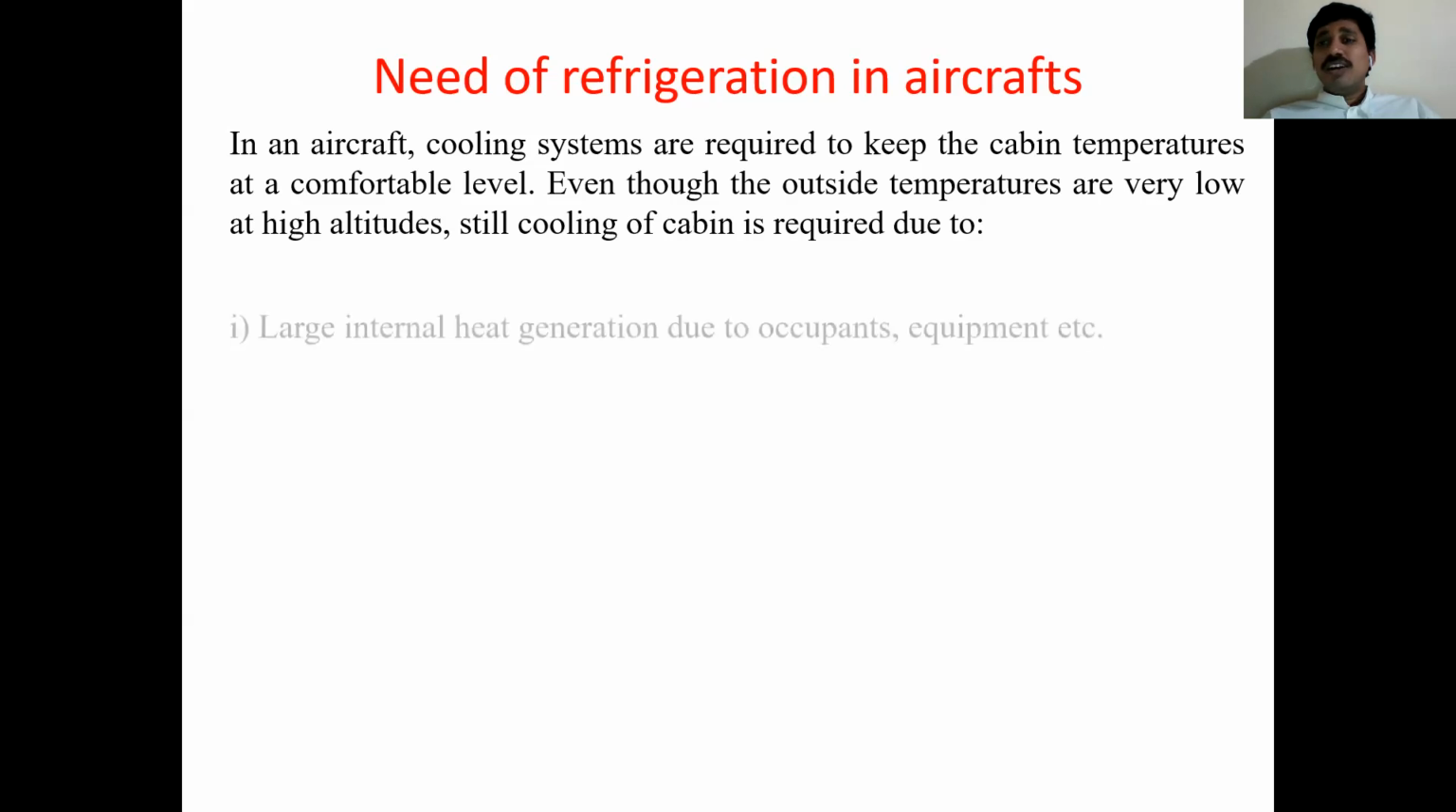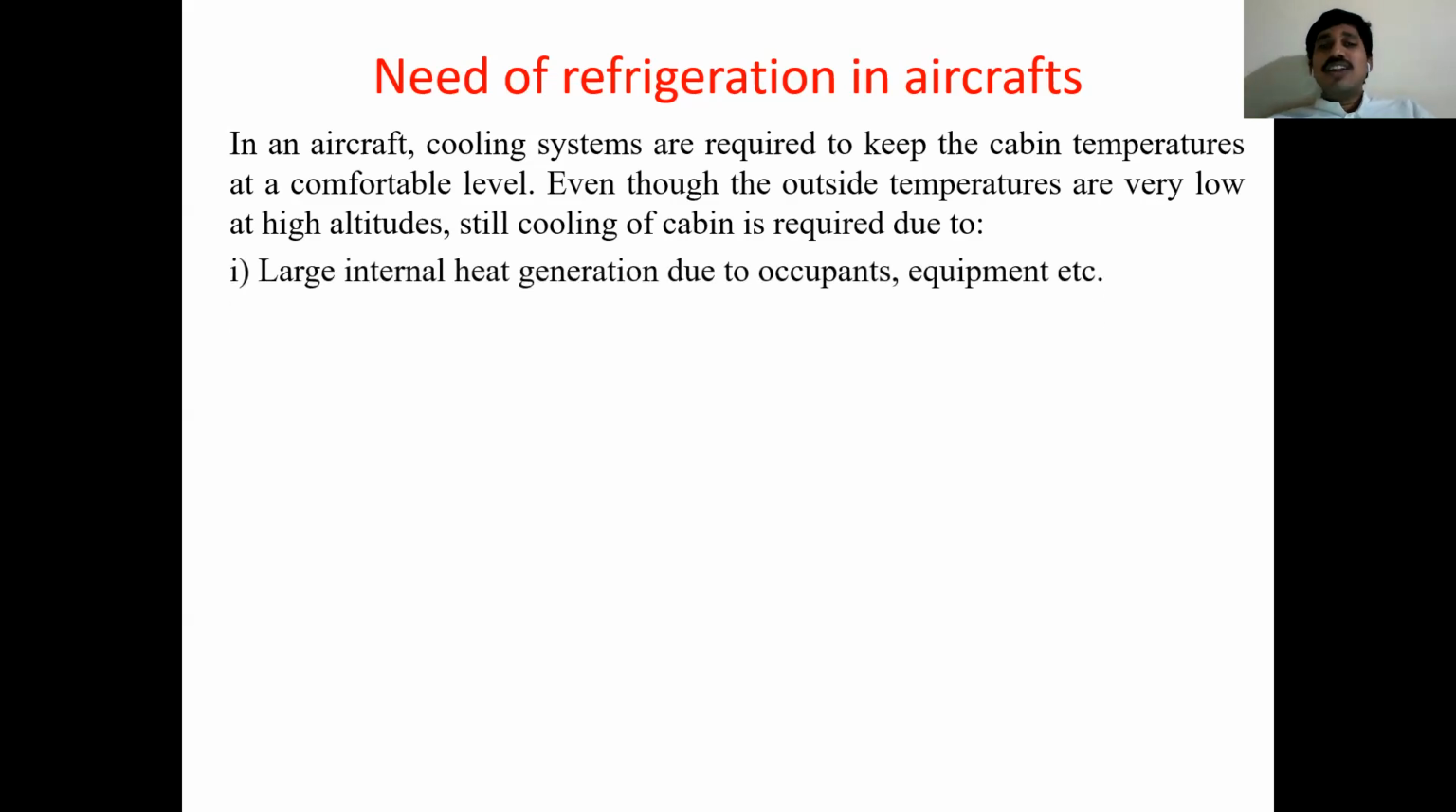First one is large internal heat generation, which takes place inside the aircraft, because inside the cabin we have so many occupants and so much equipment. These occupants and equipment generate some amount of heat. So due to that, the cabin temperature rises. To maintain the cabin temperature at a comfortable level, we need to maintain a refrigeration system. That is one reason. And second one is skin friction.